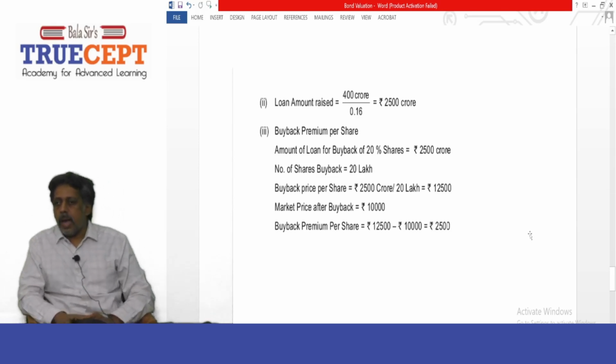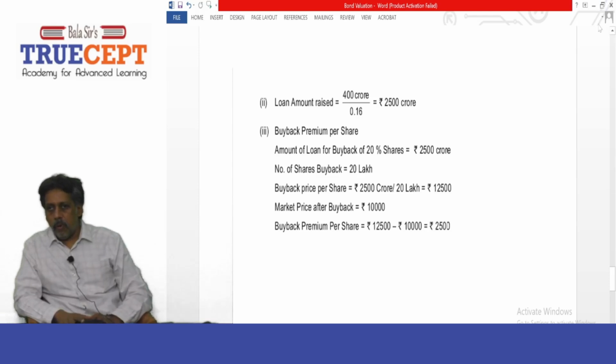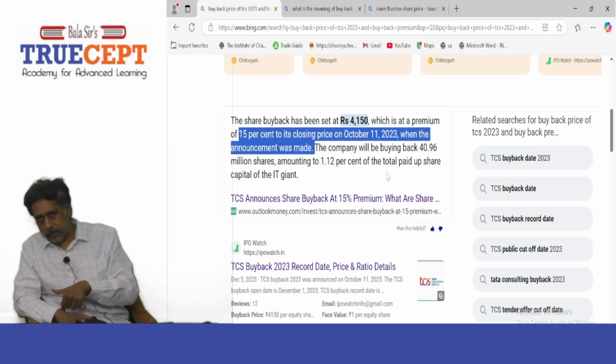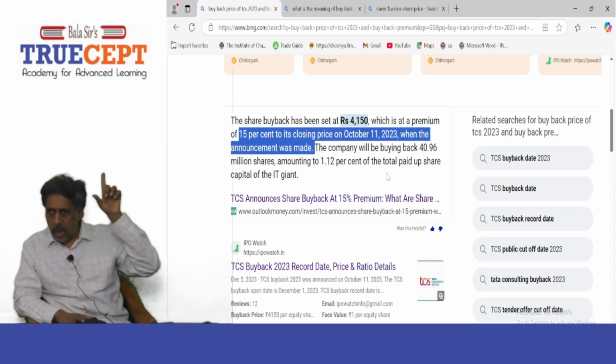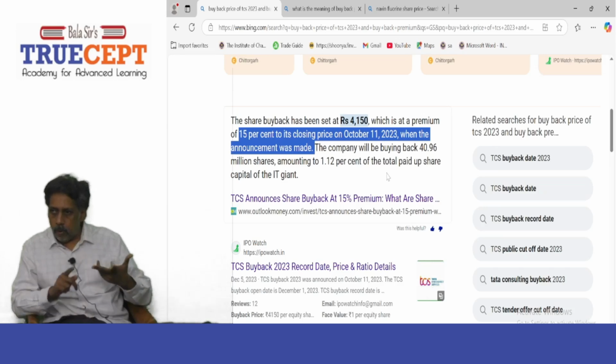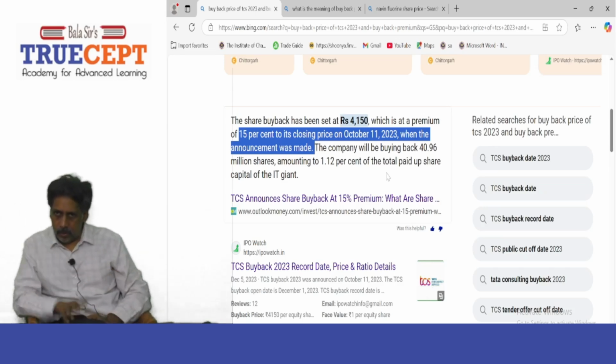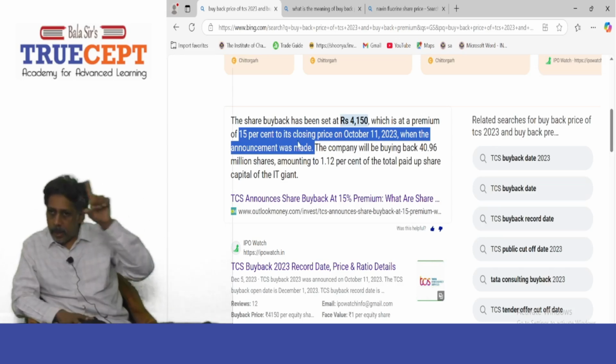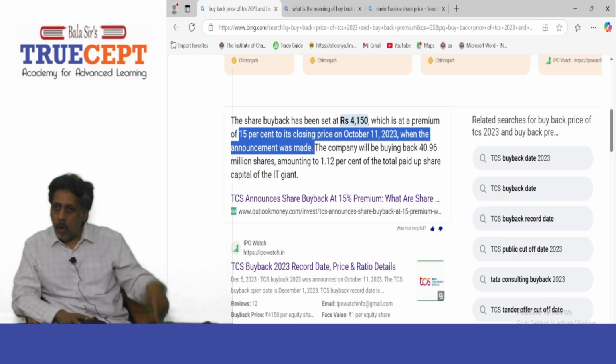Example, TCS. When they bought the shares, on October 11th, 2023, they made an offer for buyback. They offered a buyback price of 4,150 rupees, which was a 15% premium to the closing price on 11th October. Got it?